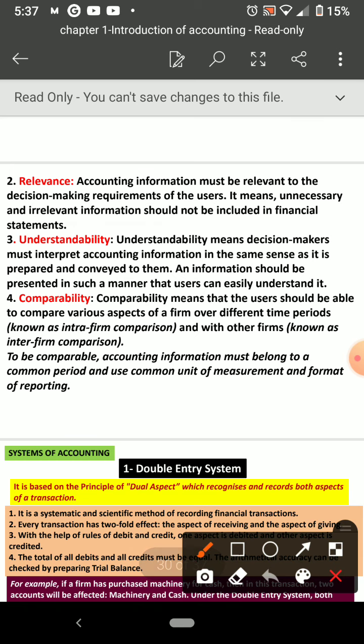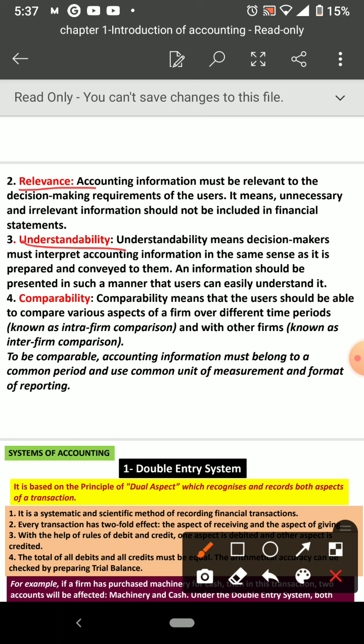Second point is relevance. Relevance means accounting information must be relevant to the decision making requirements of the users. It means unnecessary and irrelevant information should not be included in financial statements. So accounting is very important, we should not include every single thing. We have to include the important information that we need. That is called what? Relevance. So accounting information must be relevant to decision making. What is needed or what should be included, that you have to put in the accounting records.